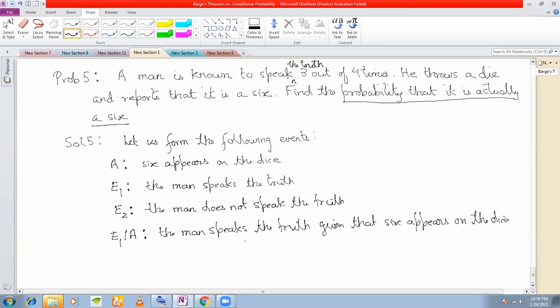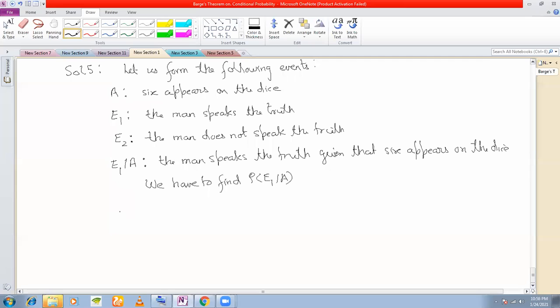That means we have to find P(E1/A), right or wrong? Fine. That means now let us write Bayes theorem. From Bayes theorem, what is P(E1/A)?